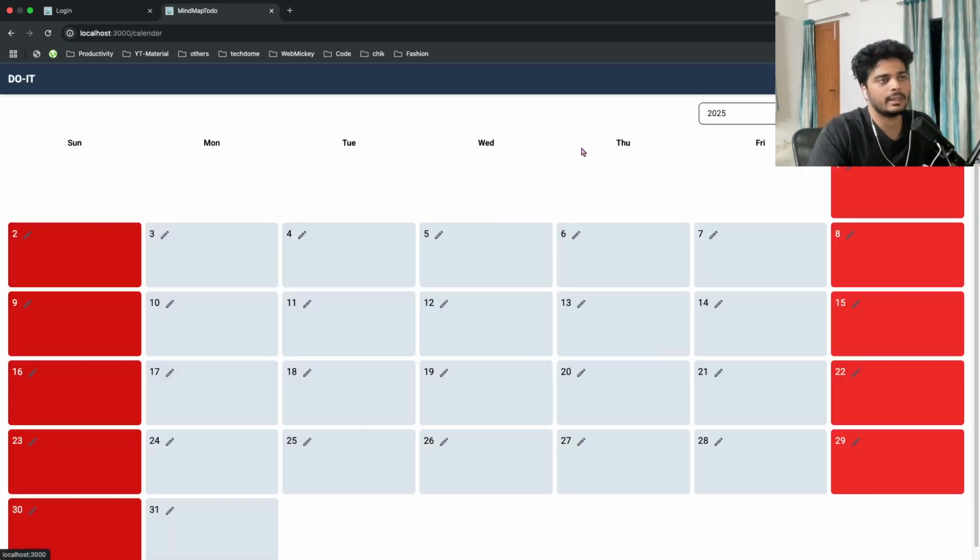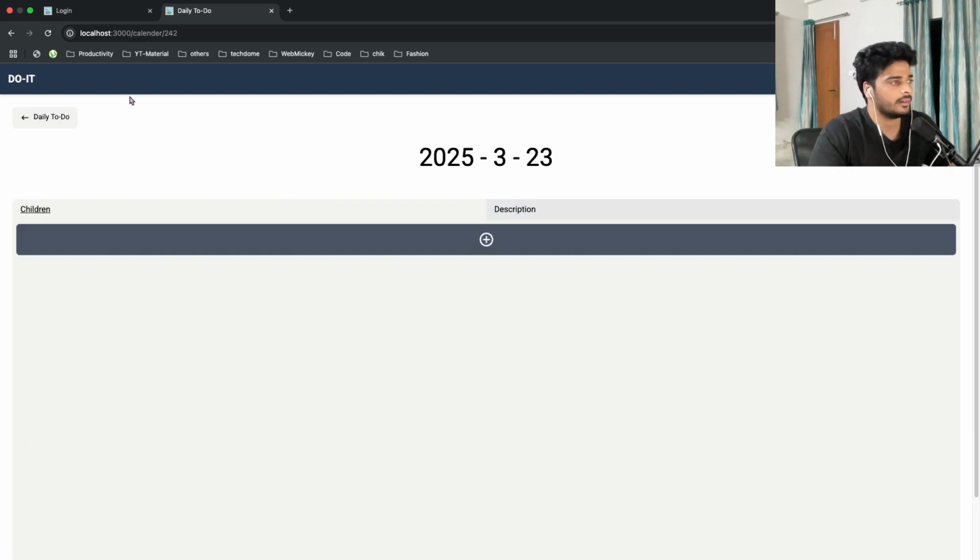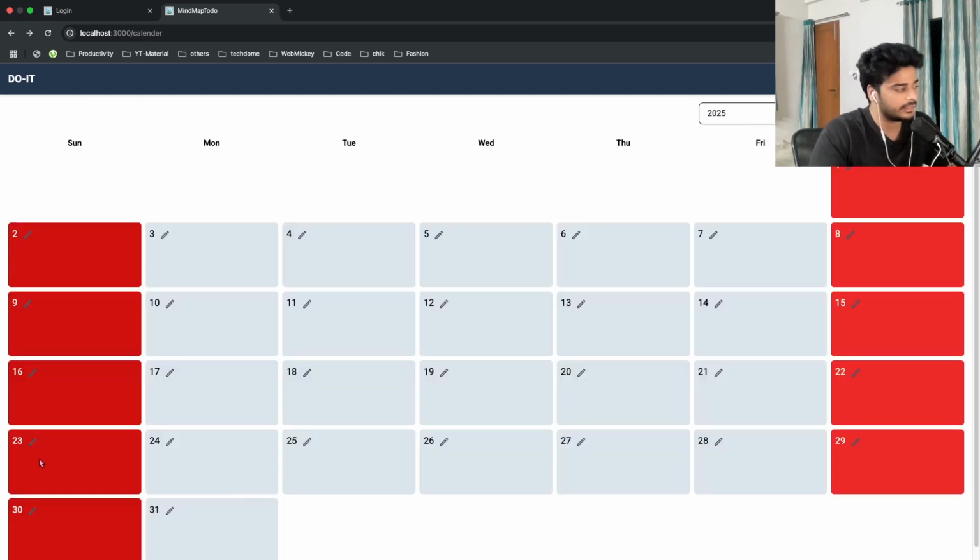I'm also trying to build some daily to-dos. So let's say I want to keep track of what I have done on, let's say, 23 of March of 25. Then I can do that. I'm trying to add some more things here. So let's say daily activity tracker or daily habit tracker. And at the end of the month, you can just view a graph looking at how many days you were active for any habit and how many days you were not. Or even you can track it for a year or whatever, right? So I'm trying to build that, it is in progress, but yeah, currently I have this.